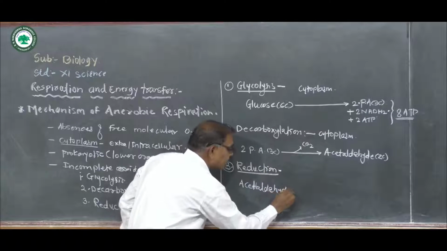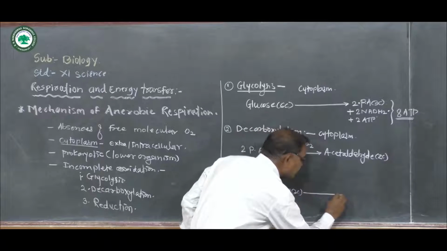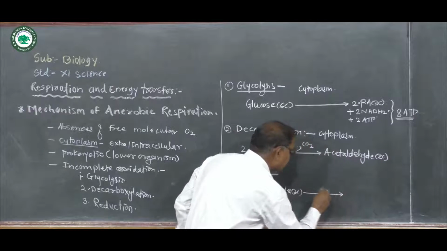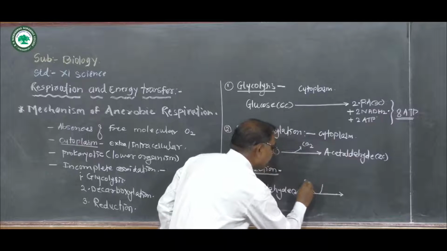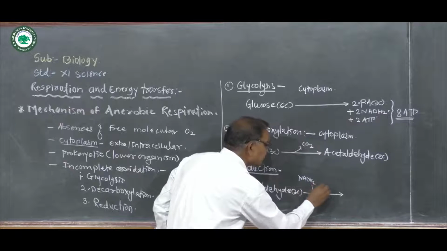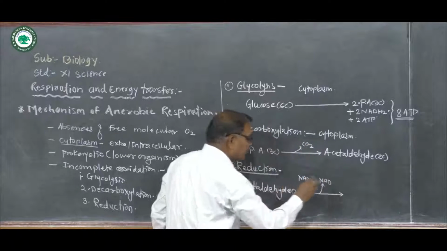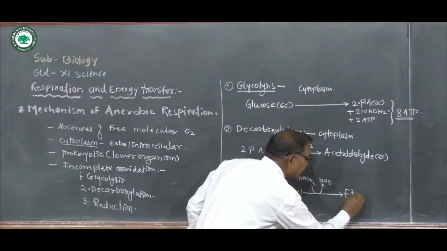Acetaldehyde is further reduced, NADH2 is converted to NAD, and these reductions take place to form ethyl alcohol.